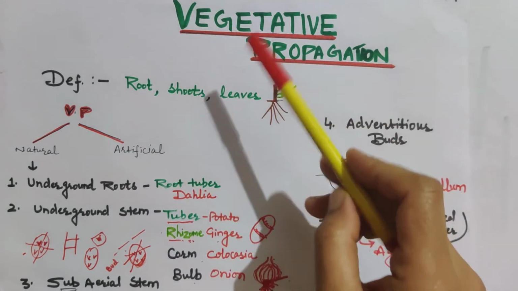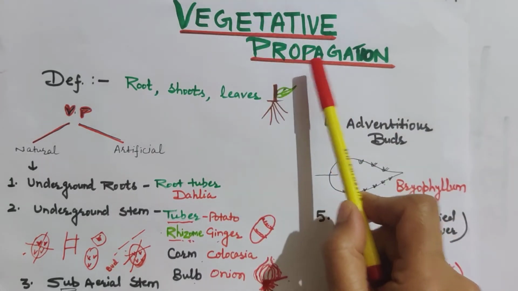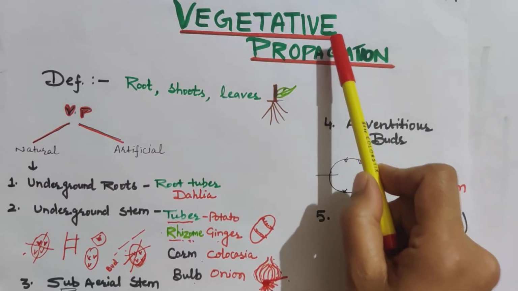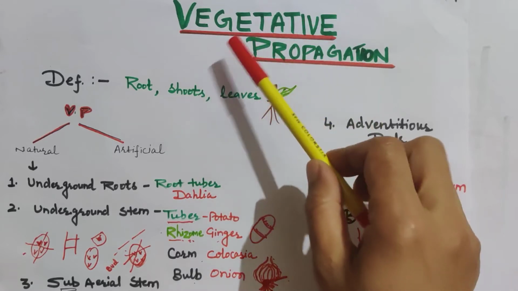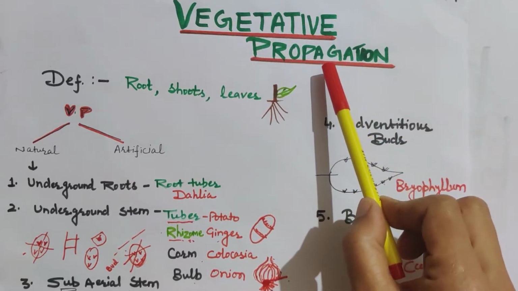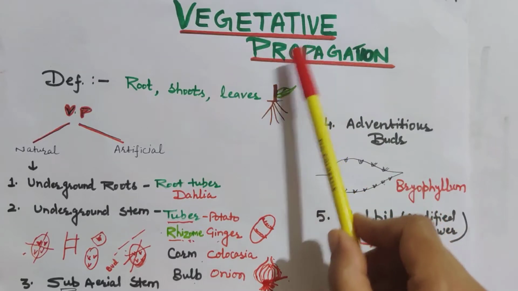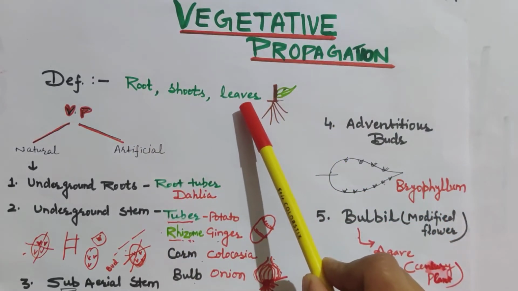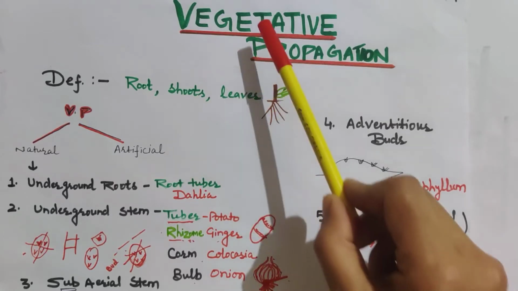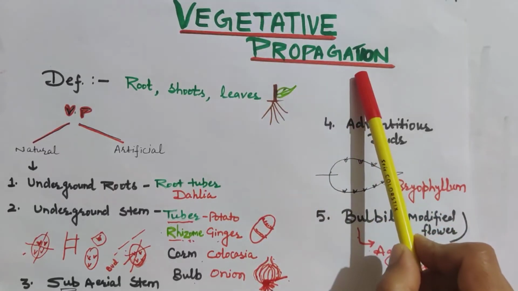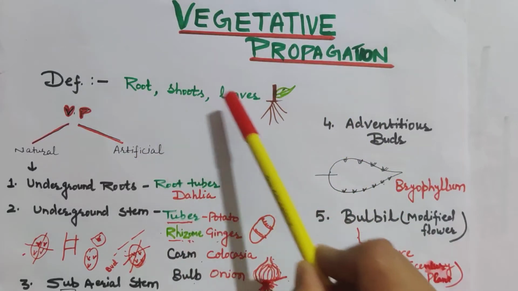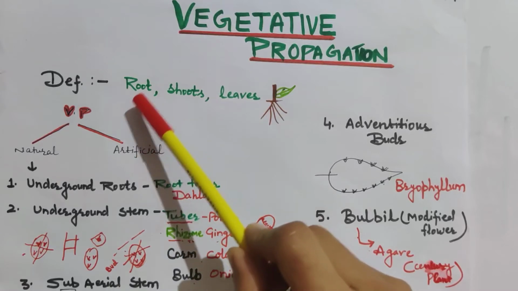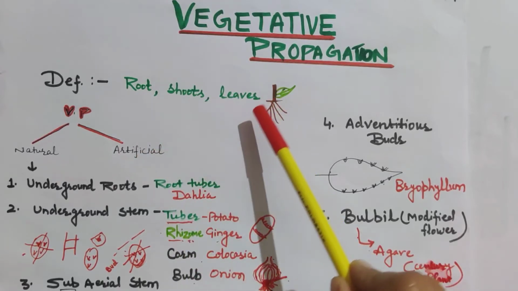In this part, we will discuss vegetative propagation, that is the method of asexual reproduction in plants. Why are we calling it vegetative propagation? Because in plants, when root, shoot, leaves are used to form a new plant, that method is called vegetative propagation. These parts are called vegetative propagules because they help to produce new plants.